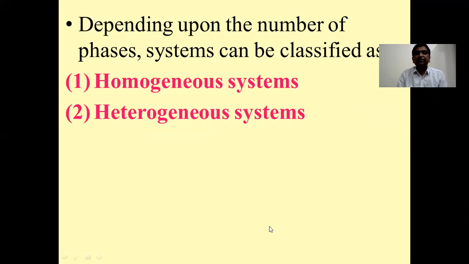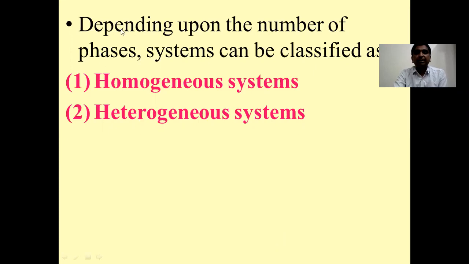I will repeat here once: system is a portion of matter under thermodynamic study, whereas a phase is a homogeneous, completely uniform, physically distinct and mechanically separable part of the system.